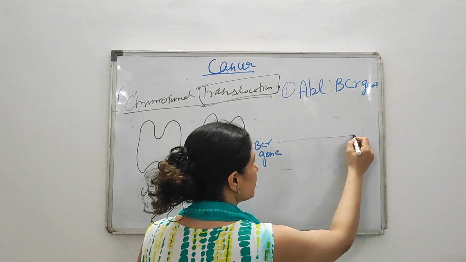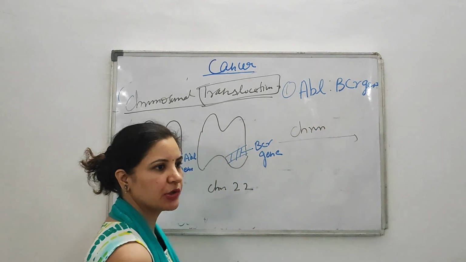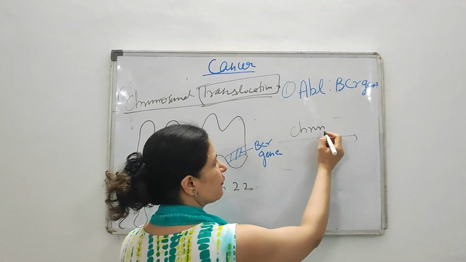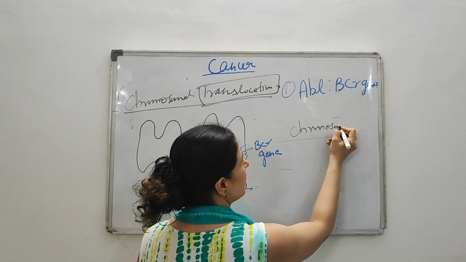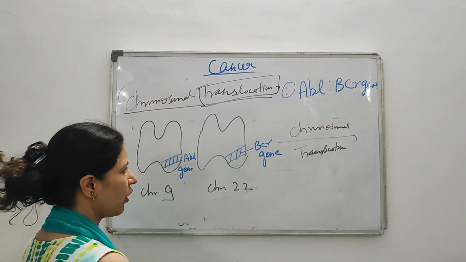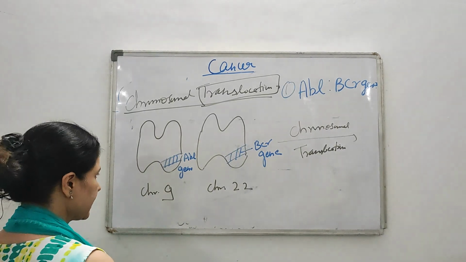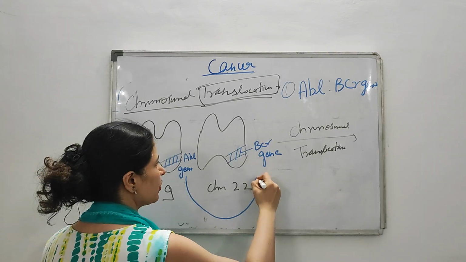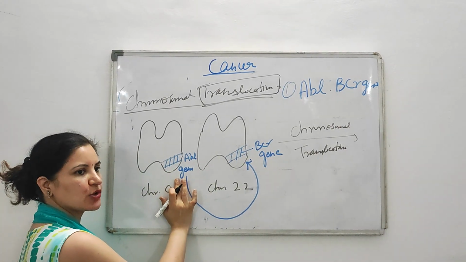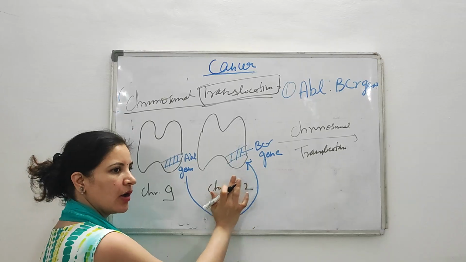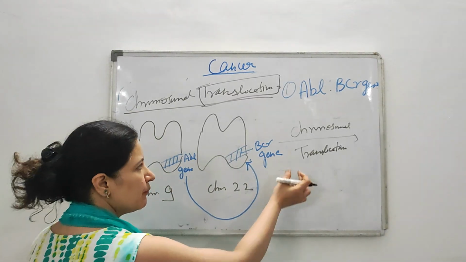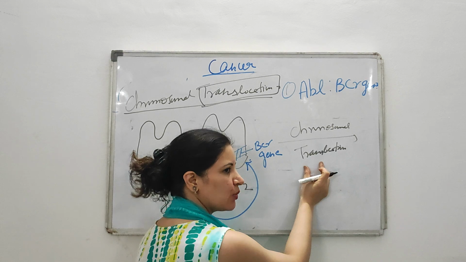Now, due to any reason, such as exposure to carcinogens, alkali, or UV radiation, mutation occurs in this chromosome, and that kind of mutation is chromosomal translocation. What will happen when this chromosomal translocation occurs? The ABL gene from chromosome number 9 shifts to chromosome number 22. I am repeating: the ABL gene is present on chromosome number 9, and normally the BCR gene is present on chromosome number 22. Due to exposure to a carcinogen, mutation occurs in this chromosome, and that kind of mutation is chromosomal translocation.